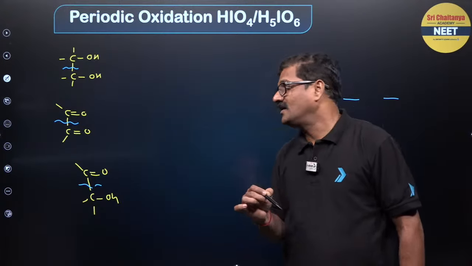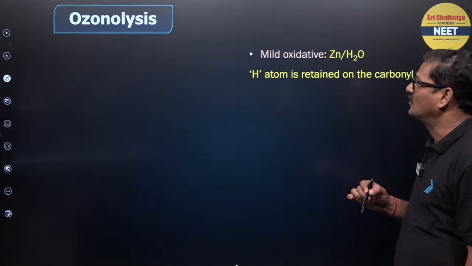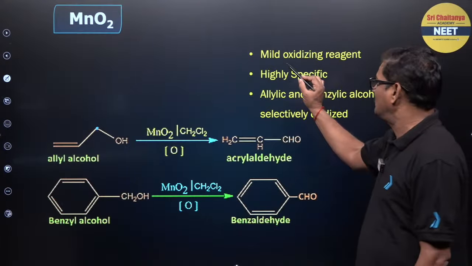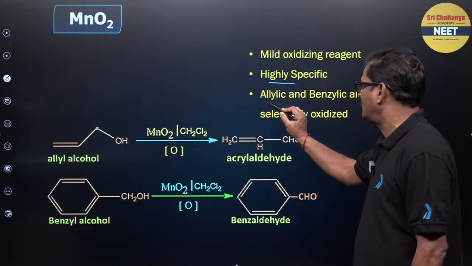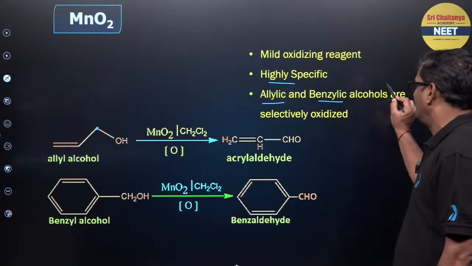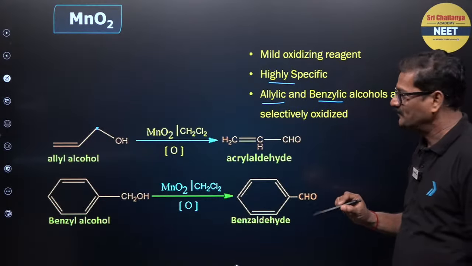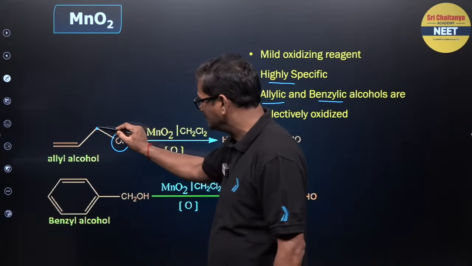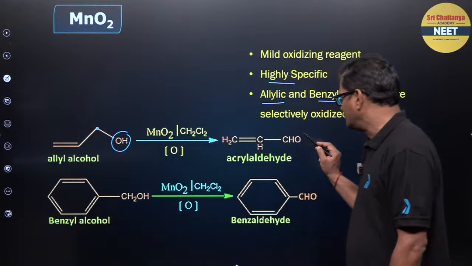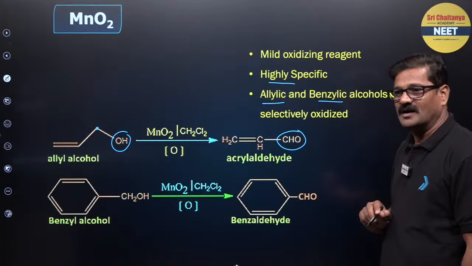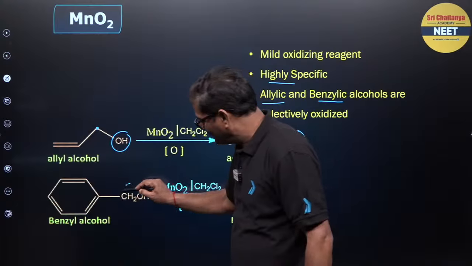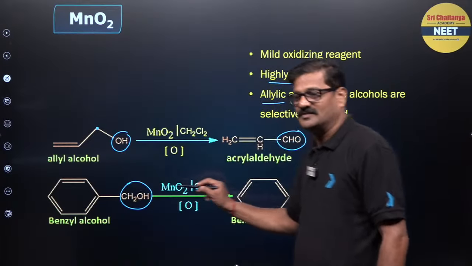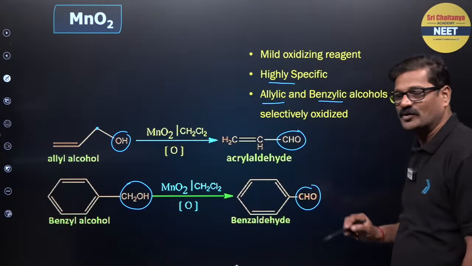MnO2. I will show you the MnO2 here. This is a mild oxidizing agent, highly specific. Allylic and benzylic alcohols are selectively oxidized. Allylic means this is an allylic carbon, the OH group is there, and it is oxidized to give its corresponding aldehyde. And benzylic means this is a benzylic alcohol, and it is converted into its corresponding aldehyde.